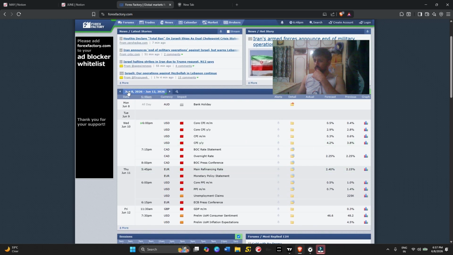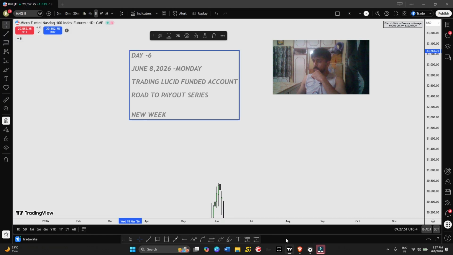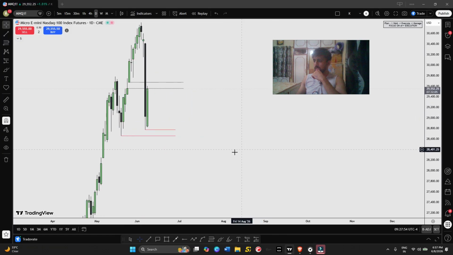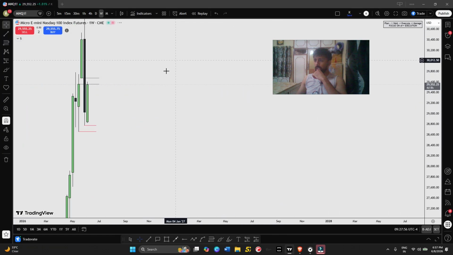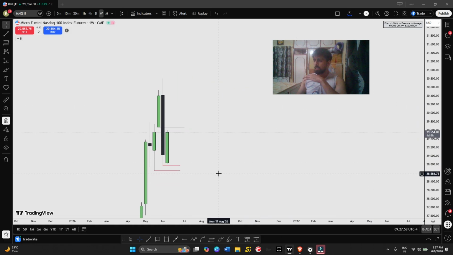So you can see this week we have no news on USD on Monday and Tuesday. On Wednesday we have big news, CPI, and then Thursday we have PPI news on USD, and Friday we don't have any high impact news. So let's see what the market is cooking. Let's start with the weekly time frame. I have done my analysis, by the way.